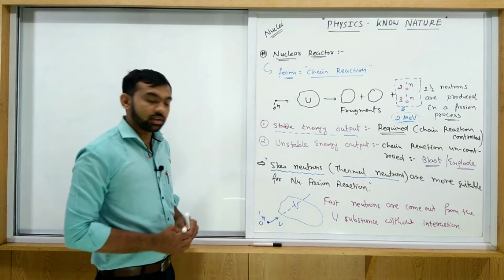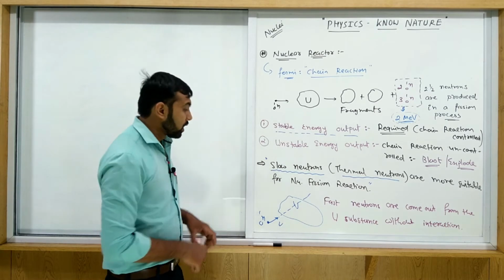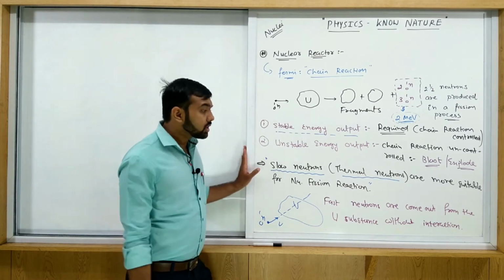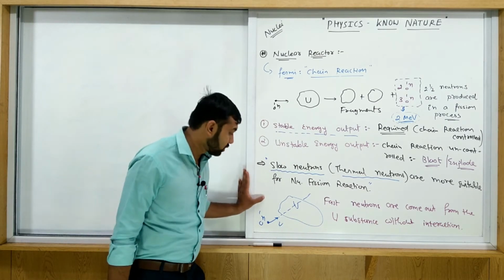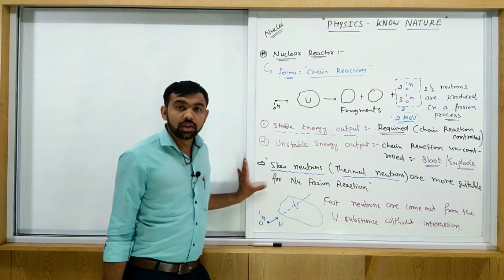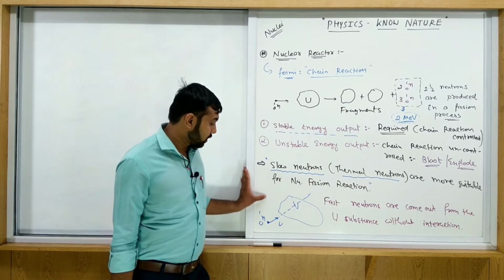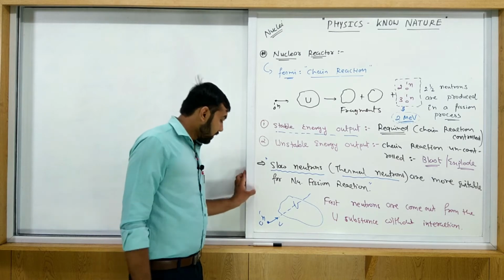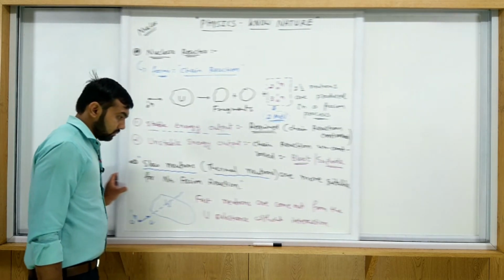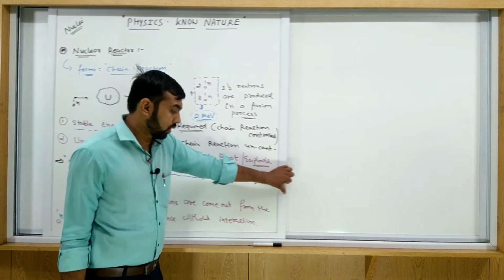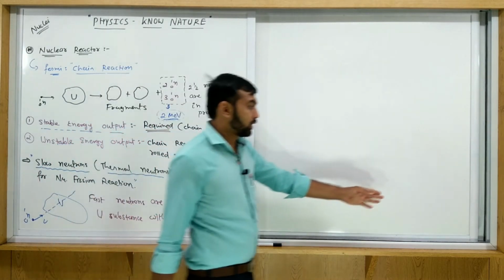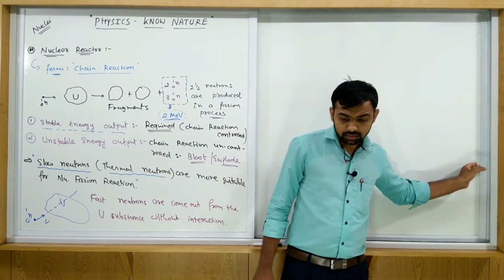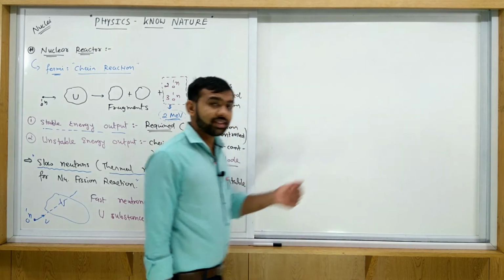Without any interaction, these neutrons come out. So what is the required condition here? How do we slow this down? If we require to slow down the neutron, then there is some method to slow it. As we discussed in Chadwick's discovery of the neutron,